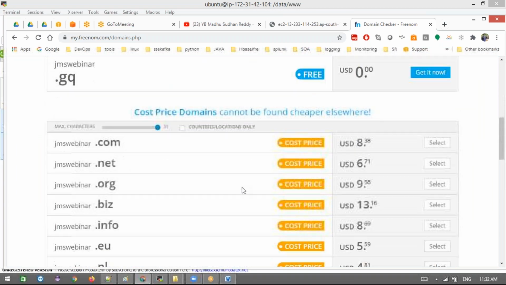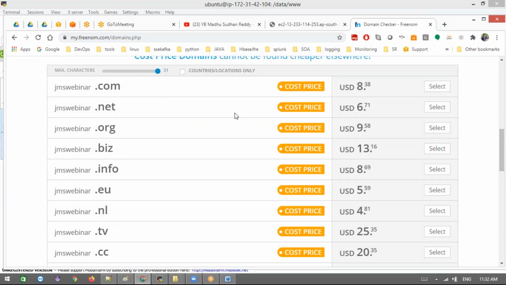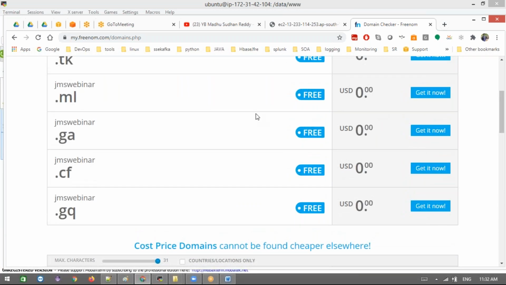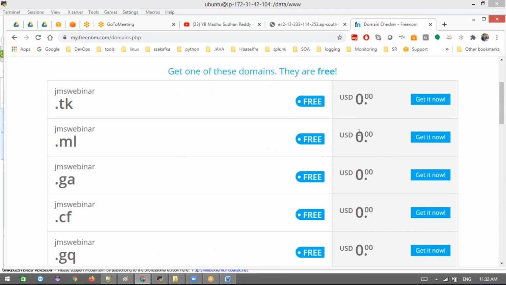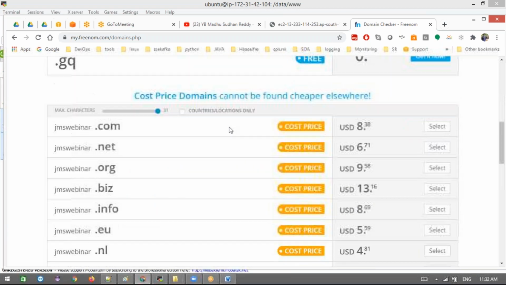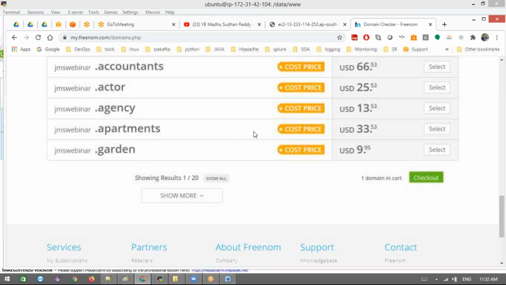If you want to buy on the first day itself, you need to pay. A .com will cost USD $8.38. These are charges you need to pay. If you want a free one, just get this, and it will be free for up to 1 year. I'm going to use .ml as my domain. After selecting this, we go to checkout.